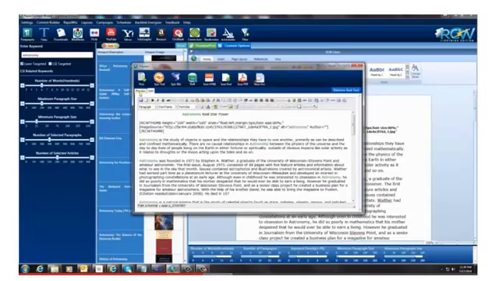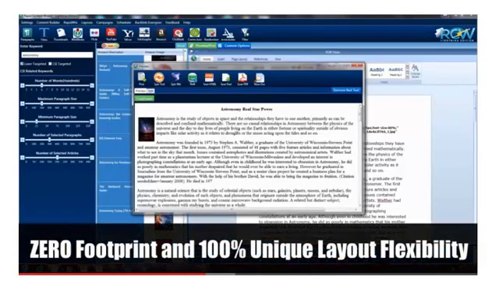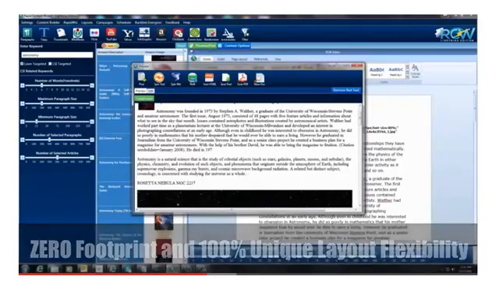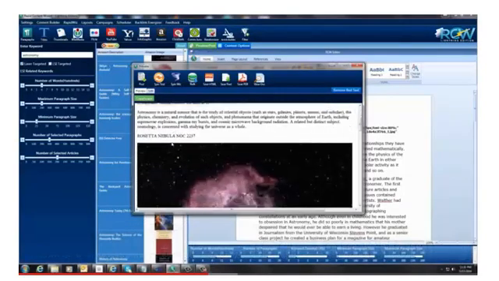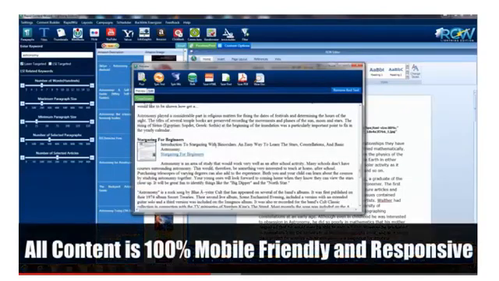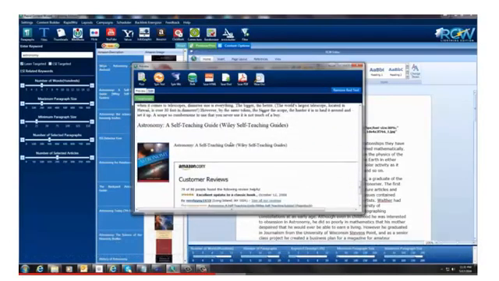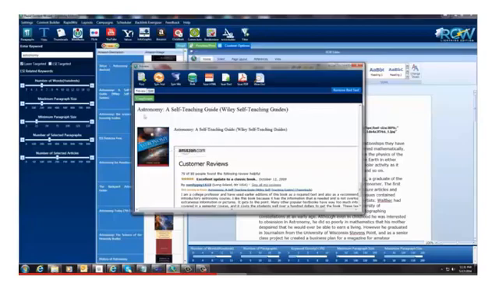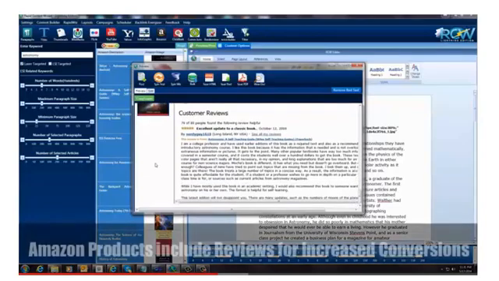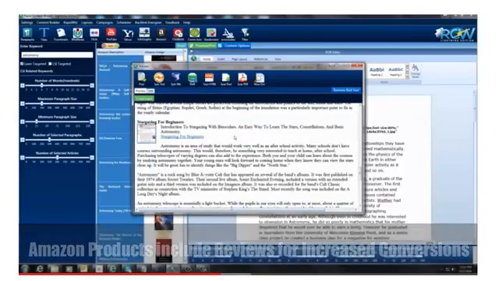But if you don't, if you like the way it is, you can just come over here to preview, and this is your article, and this is it here. So you can see we've got our thumbnail, and then here we've got our image. Here we've got our video. Here we have our ClickBank offer that goes back to our ClickBank site using our affiliate ID. And then down here we have the astronomy book from Amazon, and we have an Amazon offer in here. There you go. You're good to go with that.